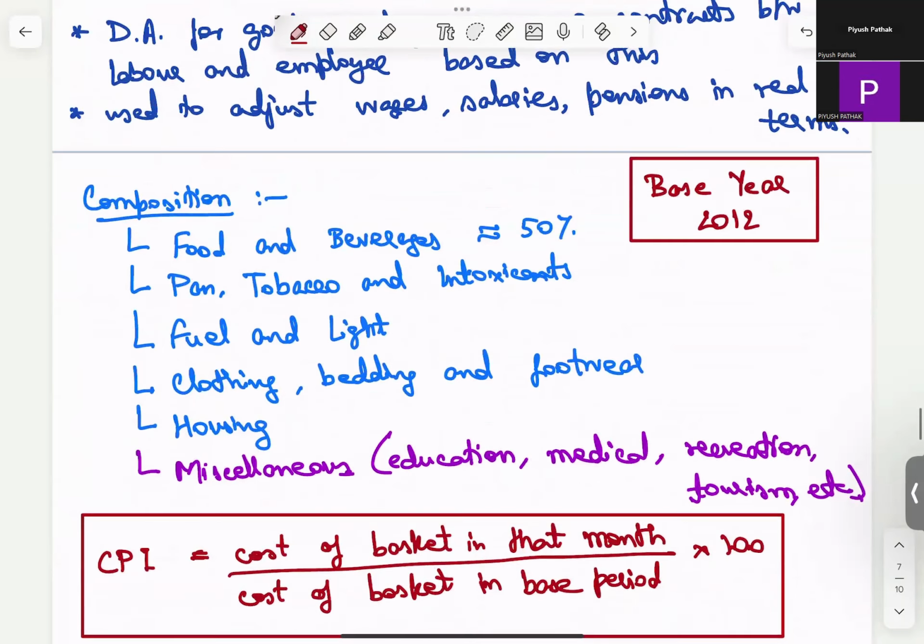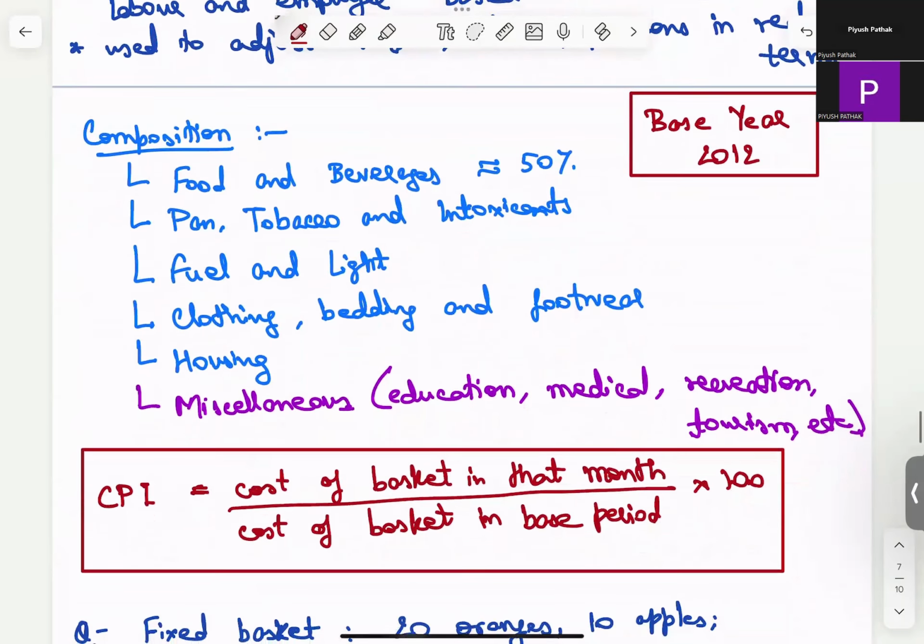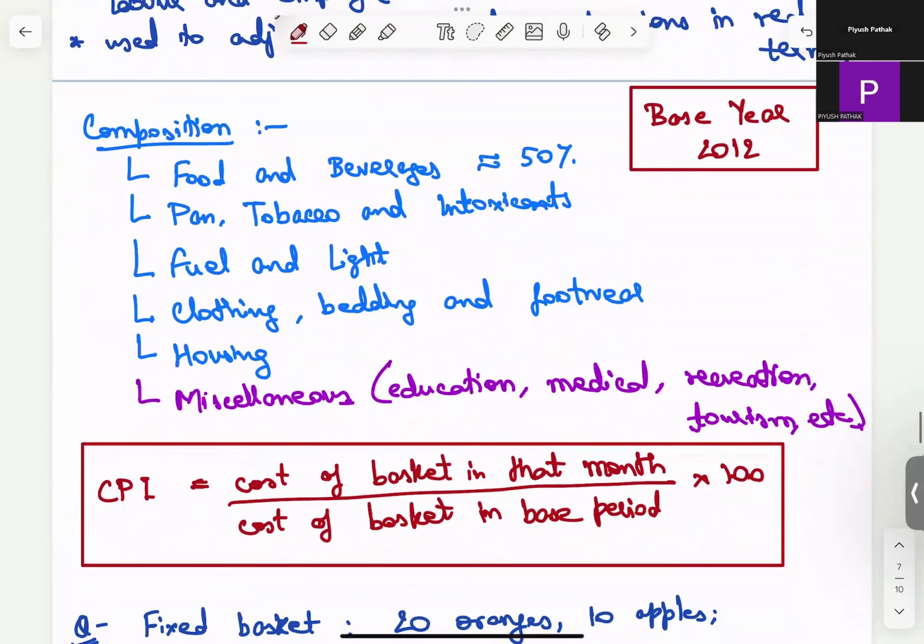Now, when we are talking about CPI, unless specified, we are talking about CPI combined at headline inflation. The base year is 2012. This formula is important for the exam. Again, the formula is cost of basket in that month, that is the month in which we are considering, upon the cost of basket in base period, multiplied by 100. We'll just do a small question on this, which might come up in the exam.